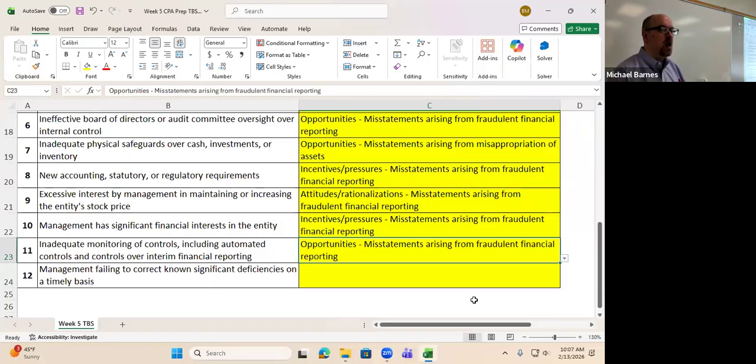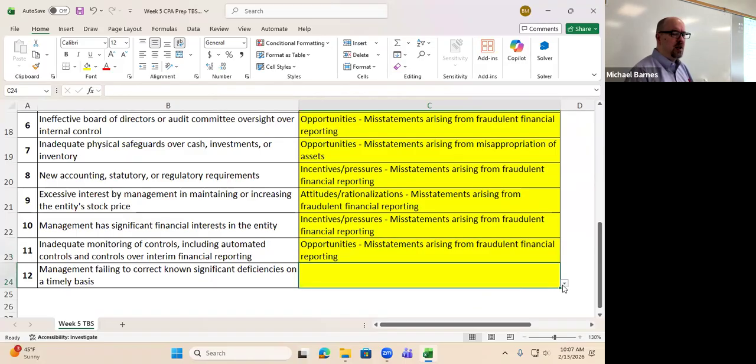Management failure to correct a known significant deficiency on a timely basis. This one's a tricky one. So we know the type of fraud here is going to be financial reporting fraud. But how can we frame this particular statement? Is this an opportunity? Not really. This is more of an attitude that management has. This is kind of the approach that they have to the particular environment. This is not talking about the ramifications of that approach. This is saying their overall attitude. So I think that this is how they frame attitude, rationalization.